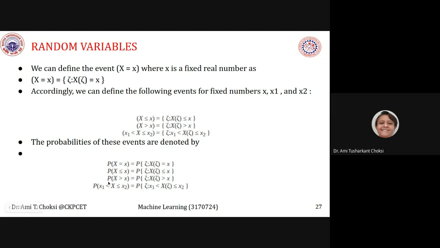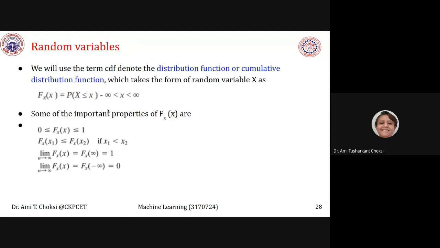In the same way, the probability of X greater than small x is equal to the probability of X of tau greater than x. The probability of x1 less than X less than or equal to x2 is the probability of x1 less than X of tau less than or equal to x2.